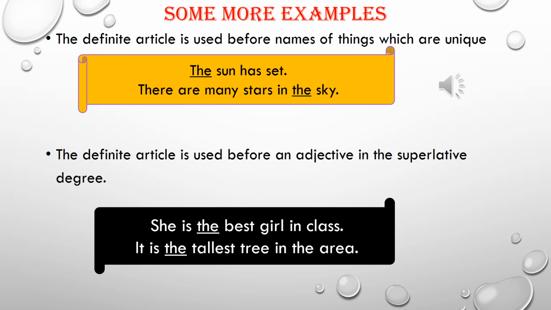The definite article is used before an adjective in the superlative degree. Superlative degree means the best in that class. She is the best girl in the class. It is the tallest tree in the area. Not any girl, the best girl of the class. So we have used article the in front of the best girl. And in the second example, tallest tree in the area, means we are talking about a particular tree which is tallest. So we have used article the in front of tallest in the second example.